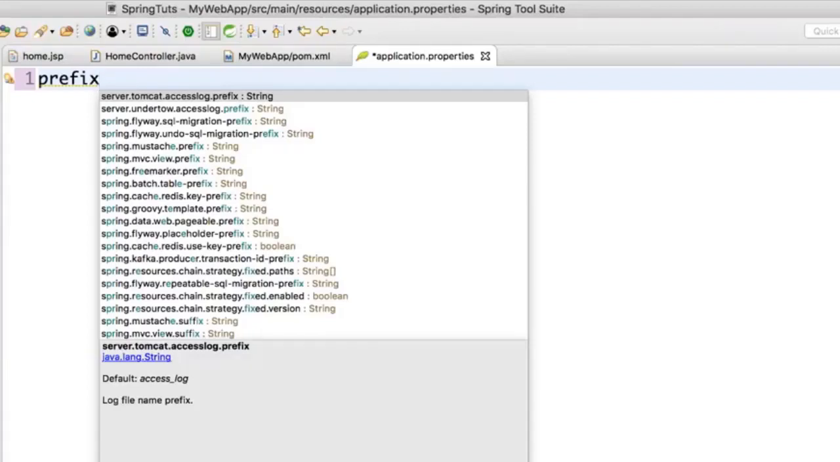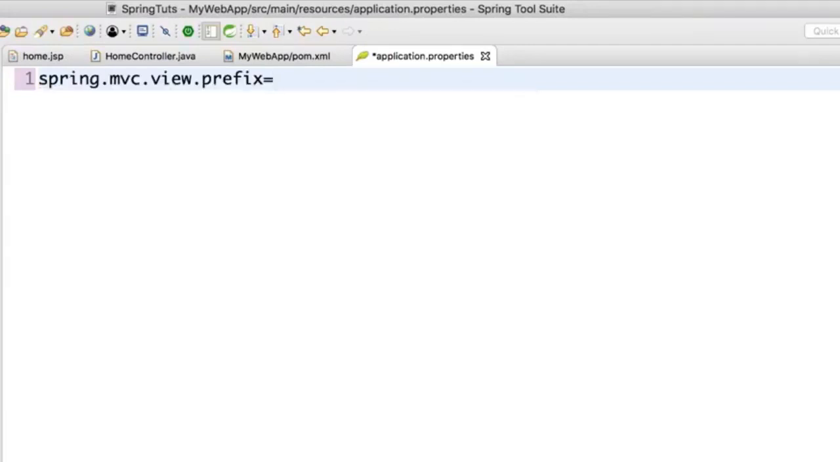So on the left hand side, you specify the key, which is fixed, and the value is something which you specify. So I want to specify the prefix here. But as you can see, we have so many prefixes here. And now you can guess it, right? Because we are not using Mustache, we are not using FreeMarker. We are basically using Spring MVC view. So we'll select this one. And then we'll say equal to whatever your prefix is. So my folder, which is /pages.